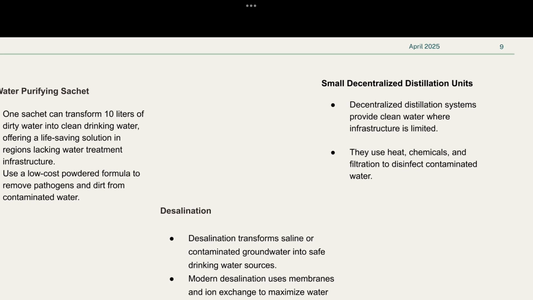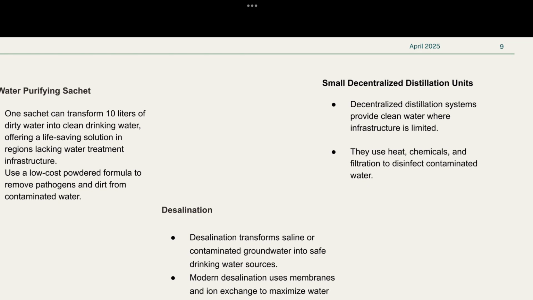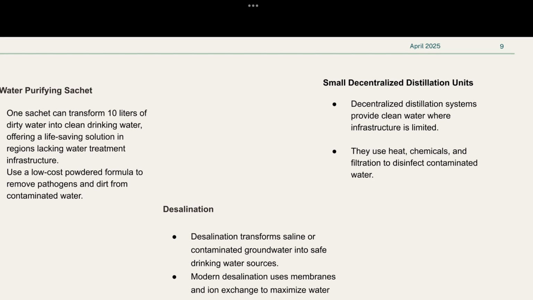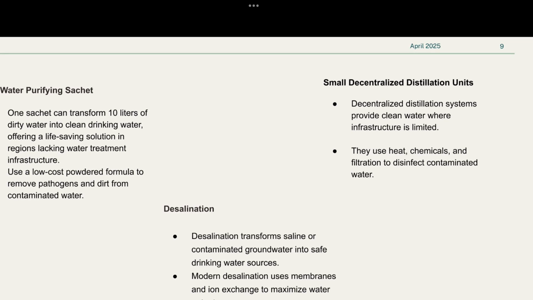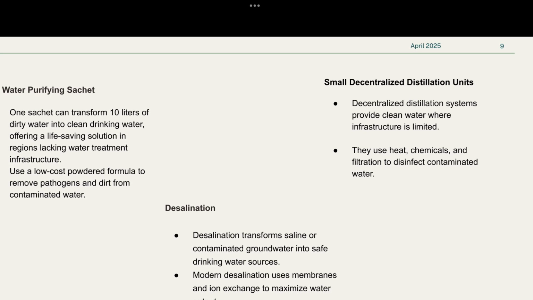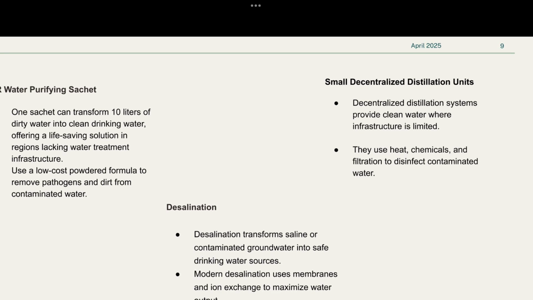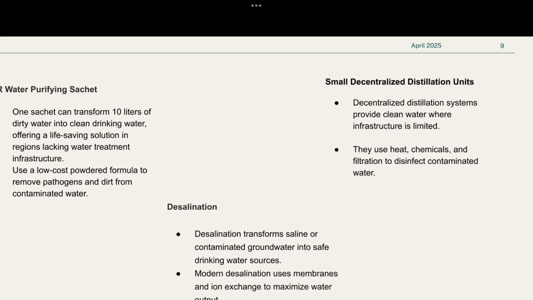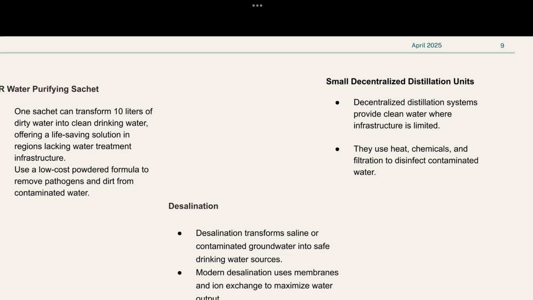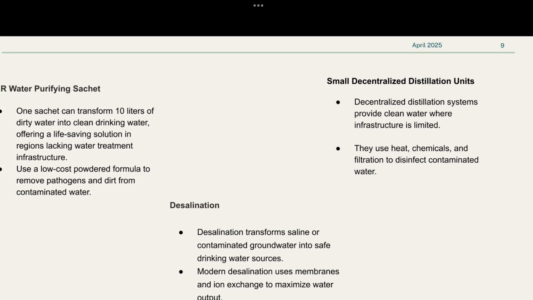Another technique, the PUR water purifying sachet, is a simple innovation designed for communities without access to traditional water treatment. Each sachet contains a powdered formula that can clean up to 10 liters of dirty or contaminated water. It works by using coagulation and flocculation, clumping together dirt and pathogens, which then settle to the bottom of the container. Within about 30 minutes, the water becomes clear and safe to drink. PUR sachets are lightweight, easy to use, and incredibly affordable, making them ideal for disaster relief, rural areas, and emergency situations where clean water is urgently needed.